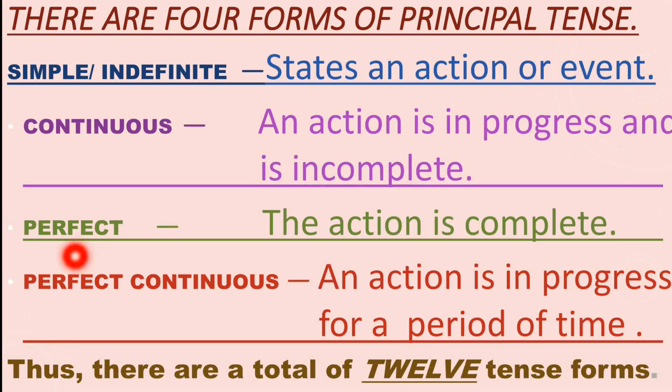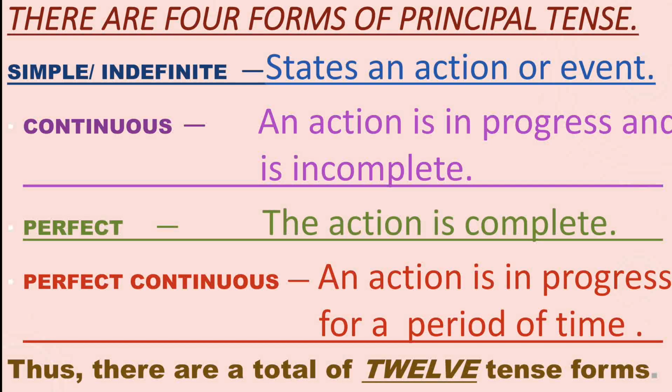Next one is perfect. Perfect indicates that the action is complete. The fourth one is perfect continuous. Perfect continuous indicates that an action is in progress for a period of time.